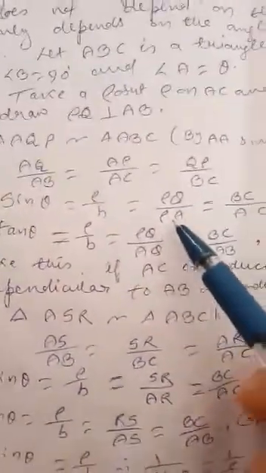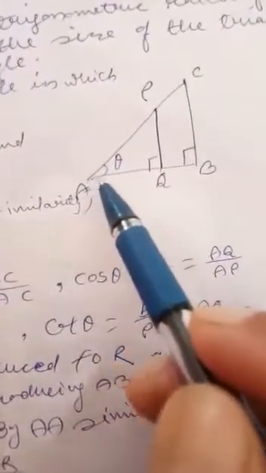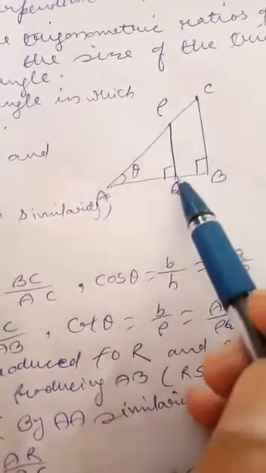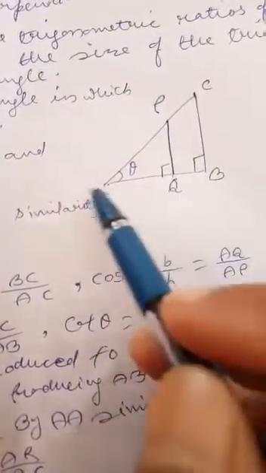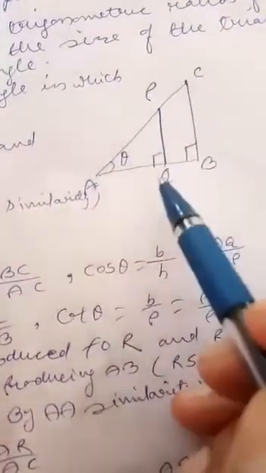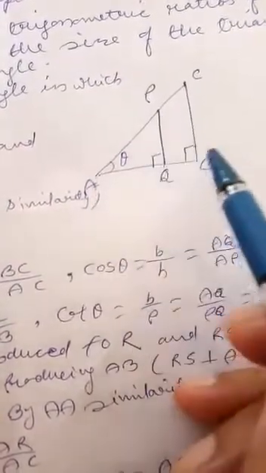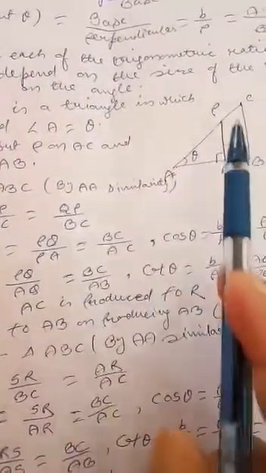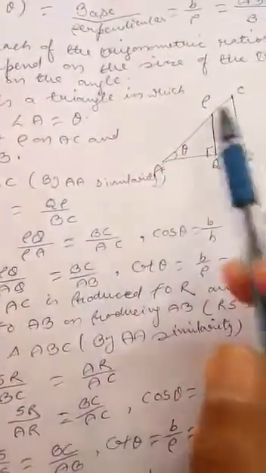Now, dear students, we have to take sine theta. Come to the figure. Sine theta is equal to perpendicular by hypotenuse. So we can say sine theta is equal to PQ by PA. And if you take triangle ABC, then sine theta is equal to BC by AC. So we can say PQ by AP is equal to BC by AC. So sine theta is equal to P by H, which is PQ by PA, which is equal to BC by AC.